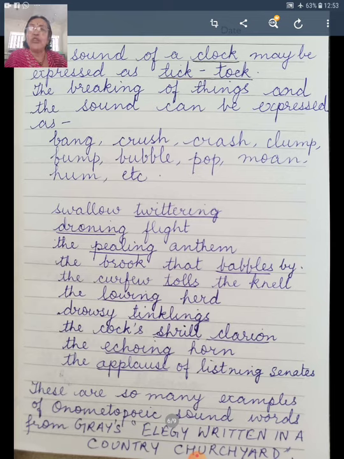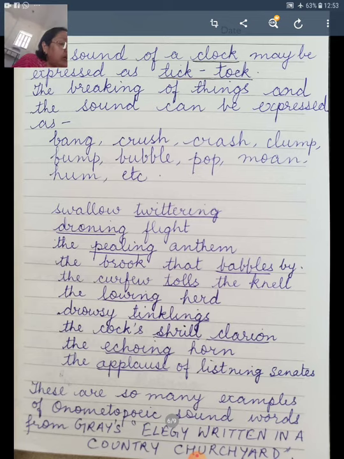It is a call for the morning risers to get up. And then you have the echoing horn. Echoing horn is the sound of the trumpet, the horn by the huntsman. No more shall rouse them from their lowly bed. So these are some of the sounds that I read from Elegy Written in a Country Churchyard.